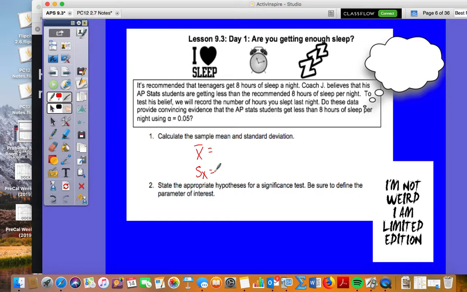John Michael? In this situation, how do S of X and sigma differ? Because isn't the population our sample in this situation? Because we don't really have a population. Good question. We don't know the population, right? So because we're not knowing the population, we're estimating or using a test to show whether it is statistically significant or not.